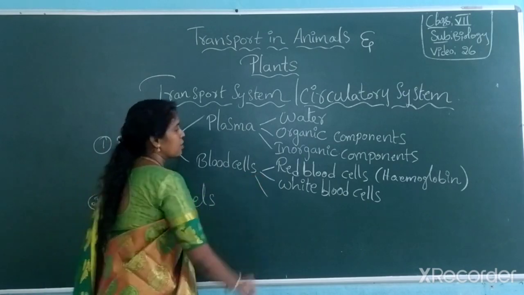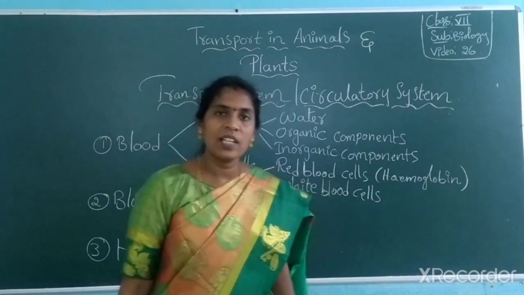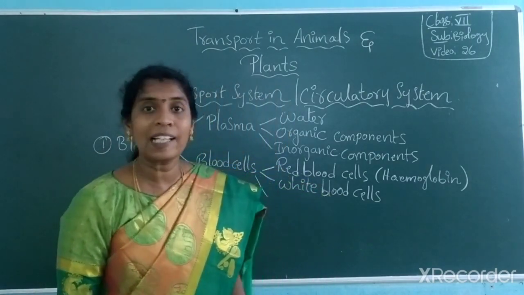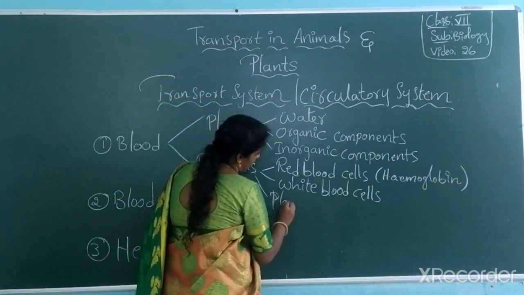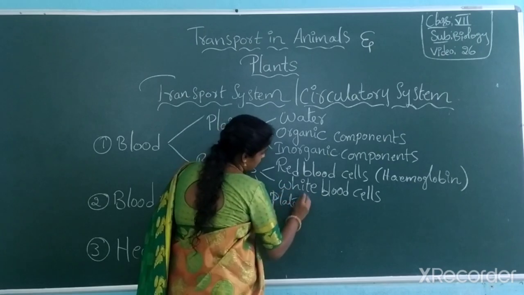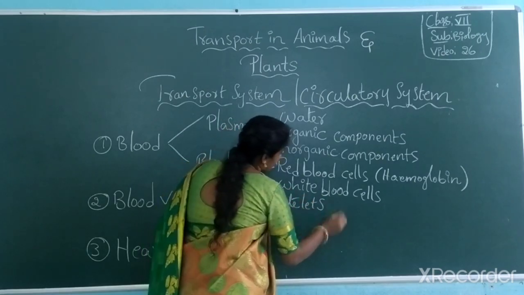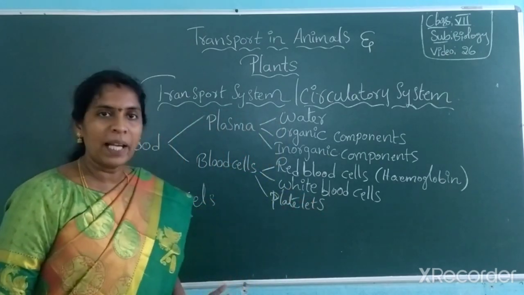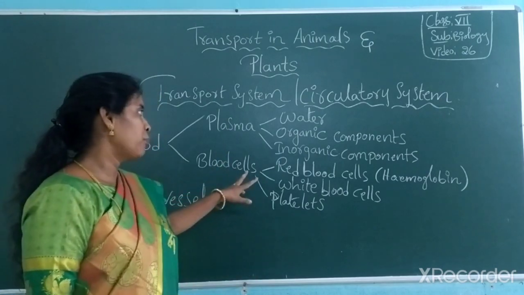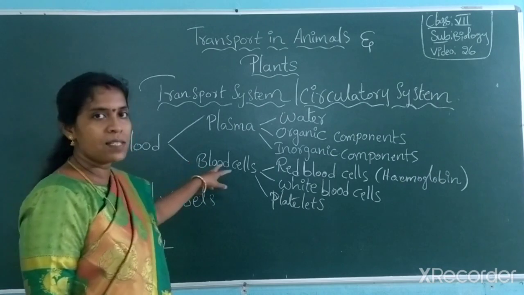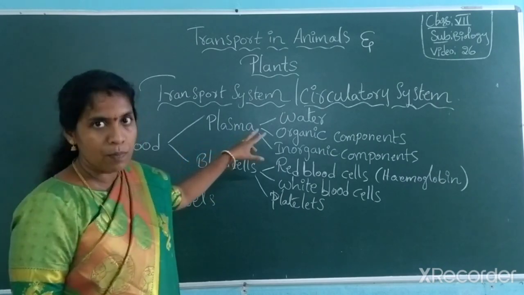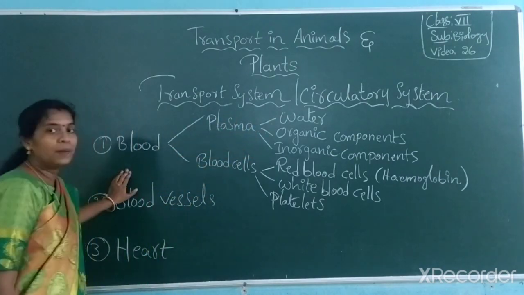And the last and final blood cell is platelets. These are the blood cells. Red blood cells, white blood cells and platelets together combine with the plasma and form blood.